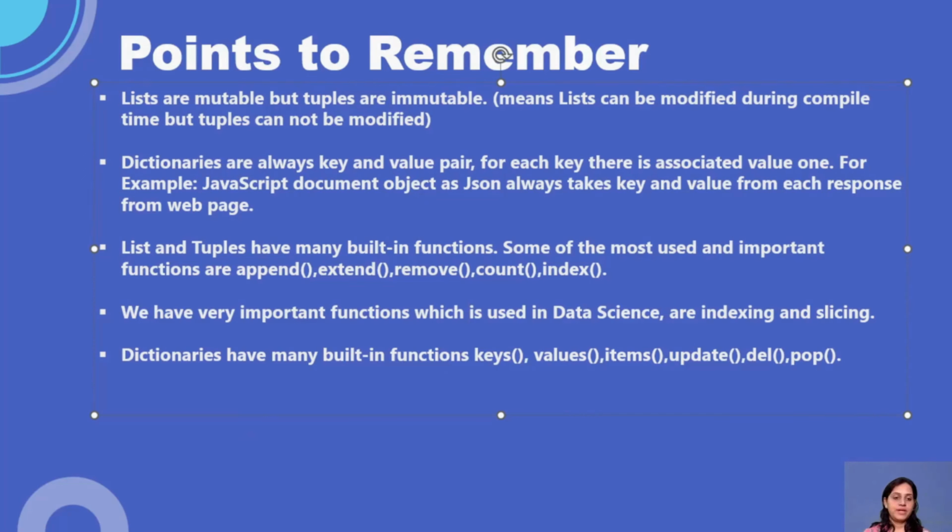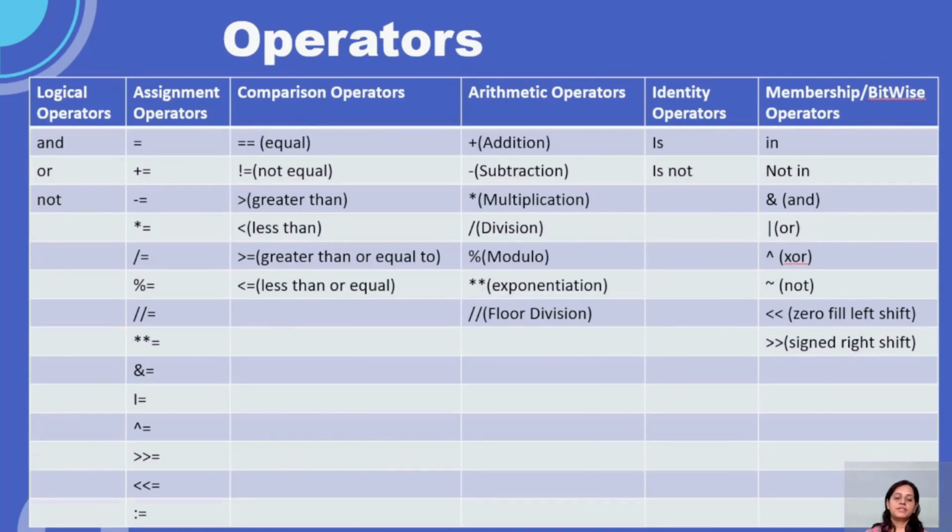Let us go ahead. Let us see what our operators are. Operators, you can see I have categorized. We have logical operators, assignment operators, comparison operators, arithmetic operators, identity operators, membership and bitwise operators, guys. So, guys, what are logical operators? Logical means when we are writing and, or, not. These are our logical operators. We have assignment operators when we're assigning some variables, right? When we're putting equal, not equal, those are a few examples of assignment operators.